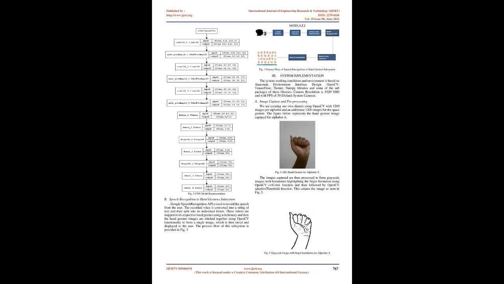The CNN model generates an H5 file and weights. The letters are then detected and formed into words using space as a delimiter and displayed on the GUI. These detected words are then converted into speech using the PyTtsX3 library. The process flow of the subsystem is provided in Fig 1. Fig 1: Process flow of hand gesture recognition to speech subsystem.